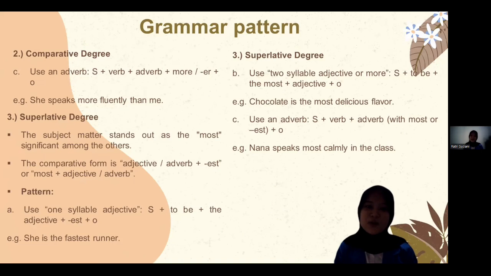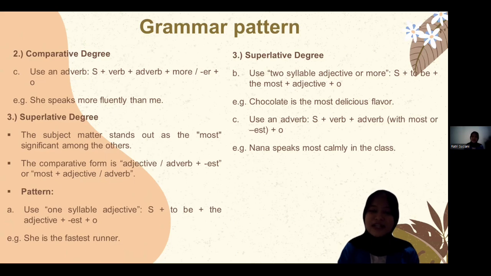In comparative degree, when using an adverb, subject plus verb plus adverb plus more or er plus than plus object. For example, she speaks more fluently than me. Number 3, the superlative degree. Superlative degree is for when the subject stands out as the most significant among the others. The comparative form is adjective or adverb plus est or most plus adjective or adverb. The pattern, when using a one syllable adjective, is subject plus to be plus the adjective plus est plus object.